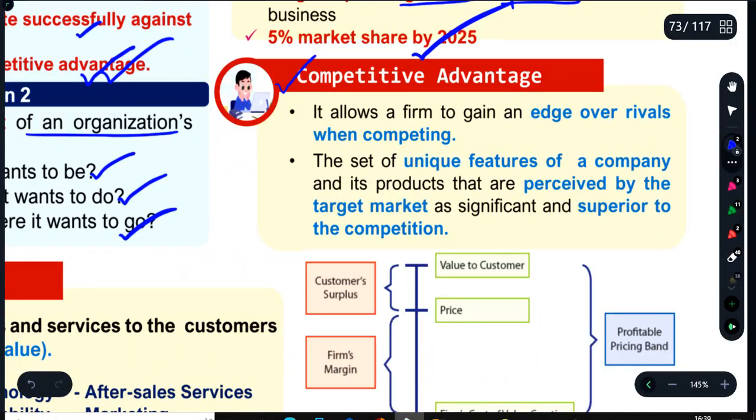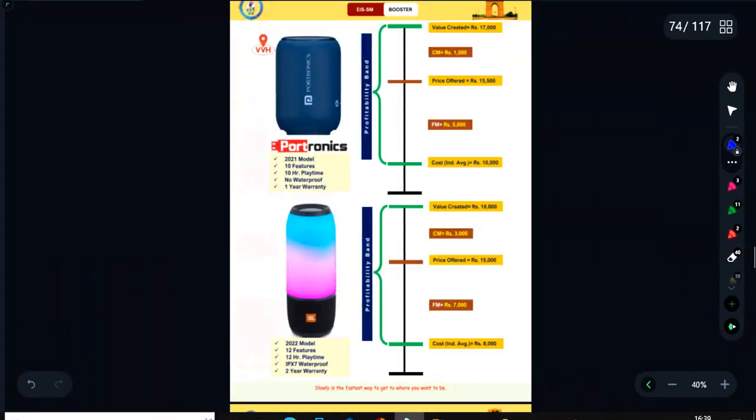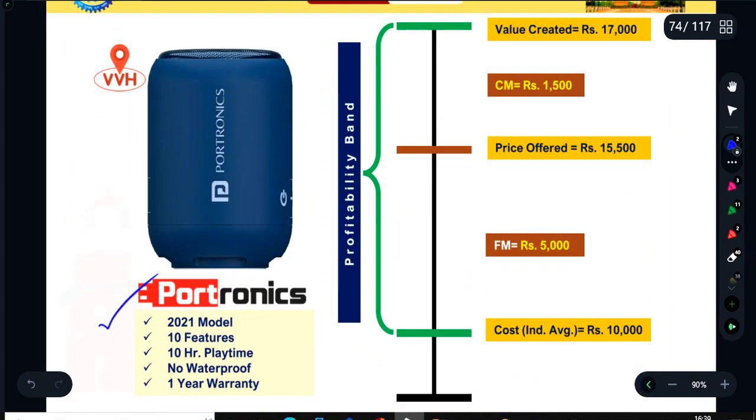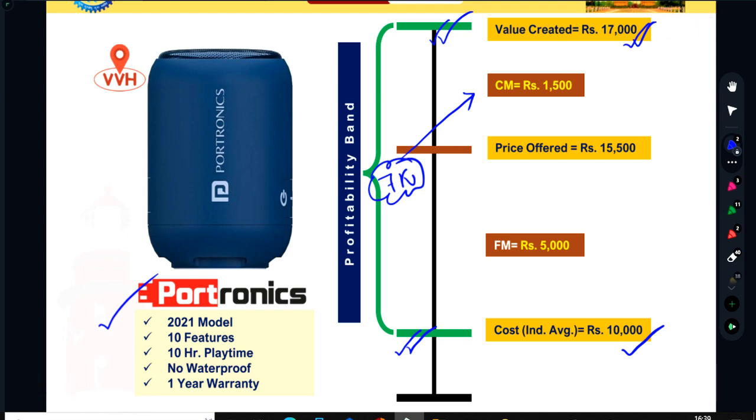Okay, now competitive advantage. What do you mean by competitive advantage? Let's discuss with an example. Say there is a company called Portronics. Portronics makes a product. It has a cost of 10,000. Industry average cost is 10,000. Now by doing so, it is creating a value of 17,000 for this product, right? Means the cost is 10,000 and the value created is 17,000, so the profitability band is 7k. Out of this 7k, it gives 1.5 thousand to the customer. So the customer thinks that money is saved when it is not spent. So he is attracted towards this product.